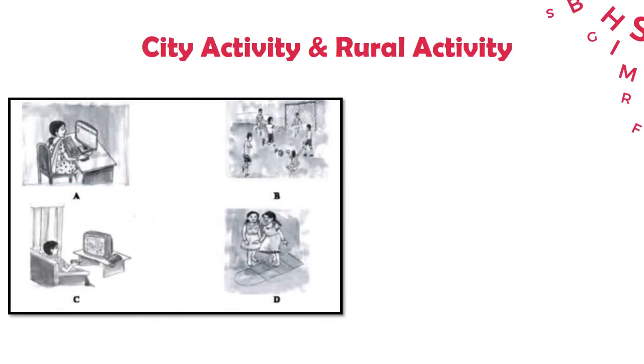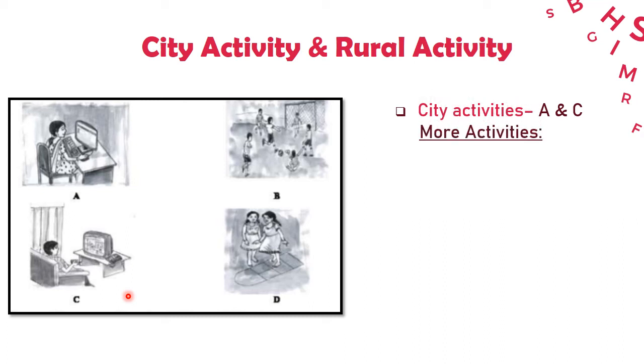Now, city activity and rural activity. See the picture again. Okay, from this picture, can you tell me what are the activities that the children of the city usually do in their free time? Okay, the activities that are done by the children in the city. Okay, you know the answer. The answer is option A and C. These are the activities that the children in the city often do in their free time. Can you tell me more activities of the children in the city?